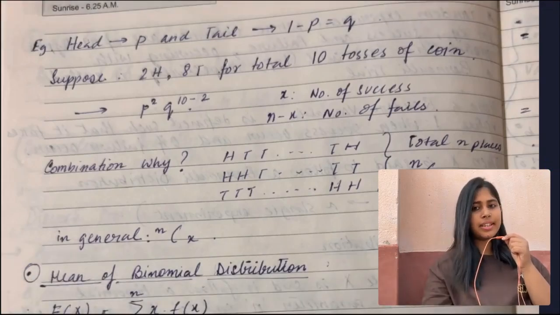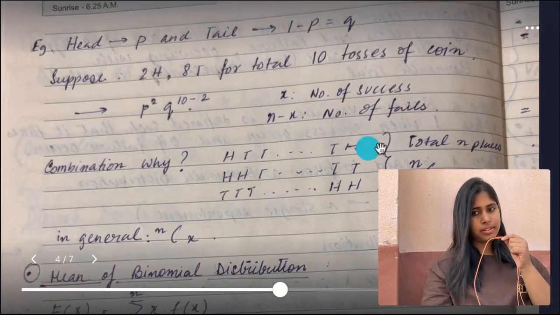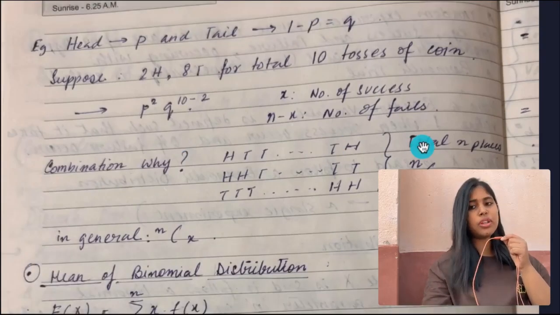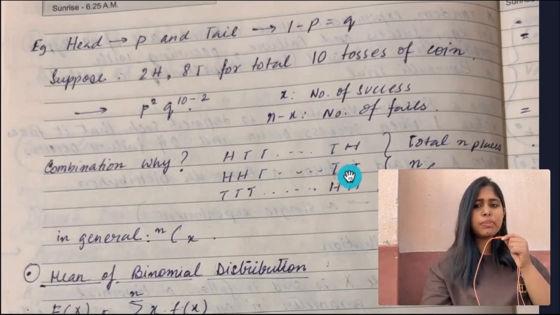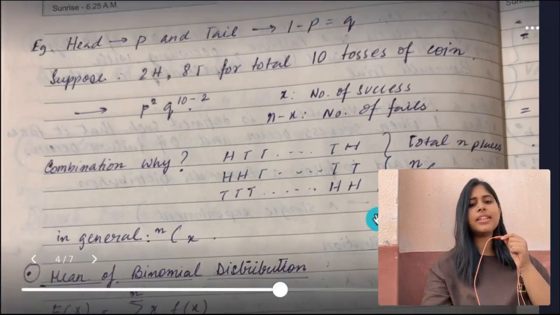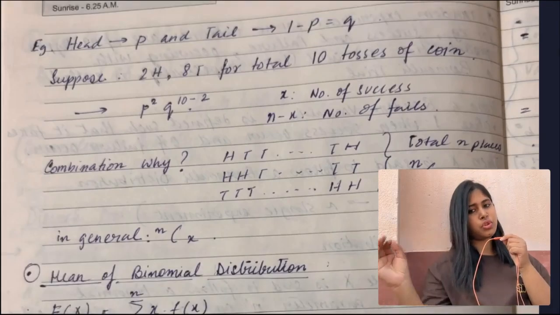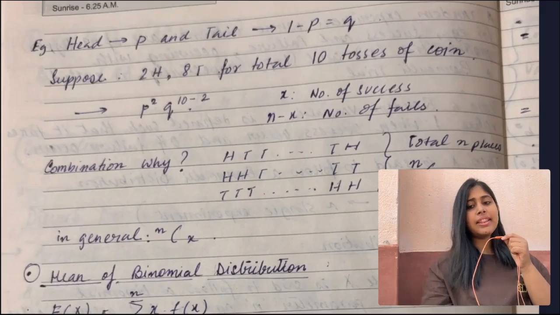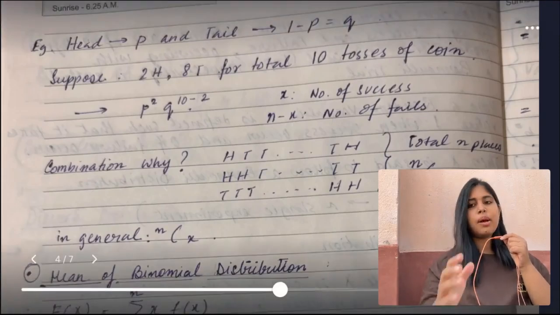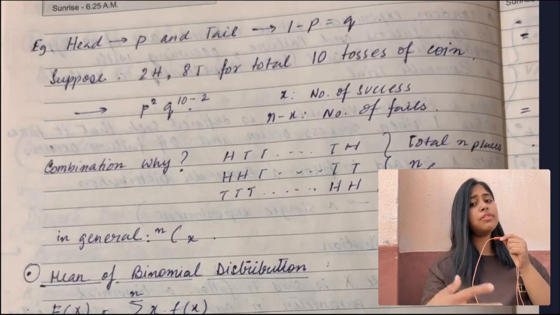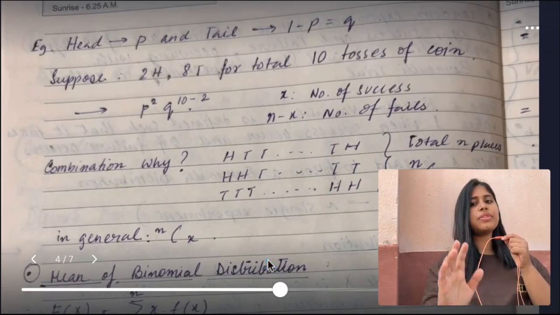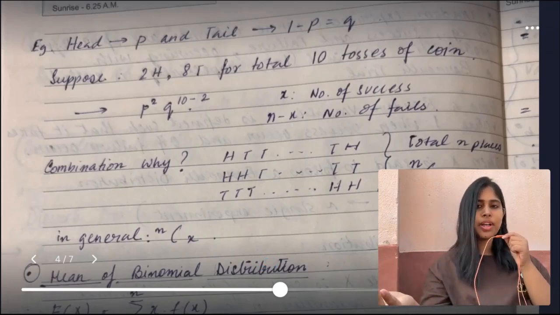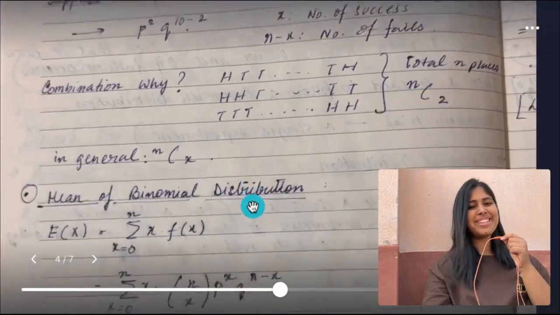We can think of it like this. If we have 10 places, and we need to put heads in any two places. Could be any two places. It could be first and last, it could be first and second, it could be ninth and 10th position, it could be anywhere, right? How many such arrangements? Exactly 10 choose 2. That is why we use the combination, because the successes can be arranged in different positions. In general, we write nCx: x places for successes, and the rest automatically become failures. Now the binomial formula makes sense, right?